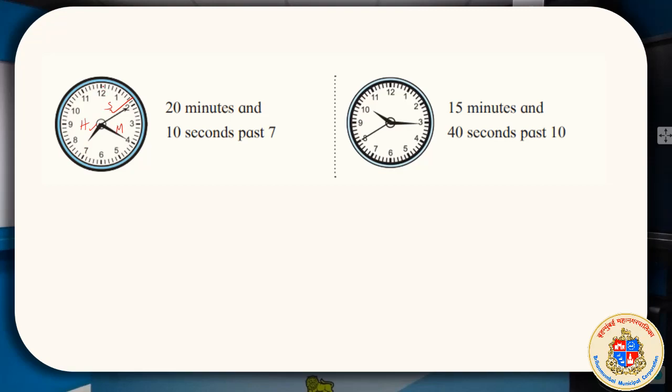For 20 minutes, again from here considering 12 as 0: 5, 10, 15 and 20 minutes. 7 hours, not 8, it is past 7. After 7, how much? 20 minutes and 10 seconds. Here it is 15 minutes and 40 seconds past 10.